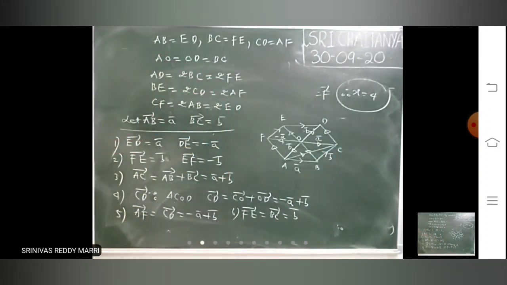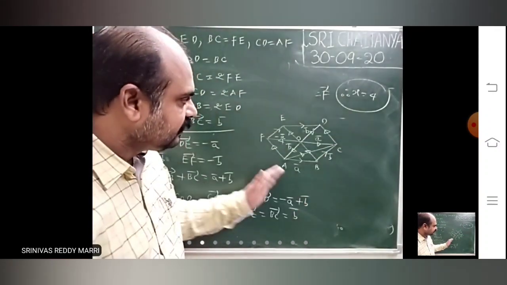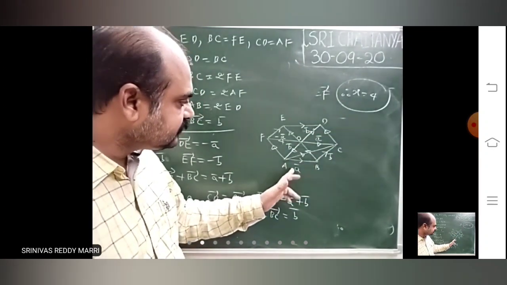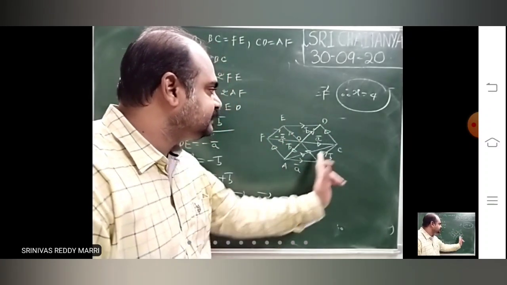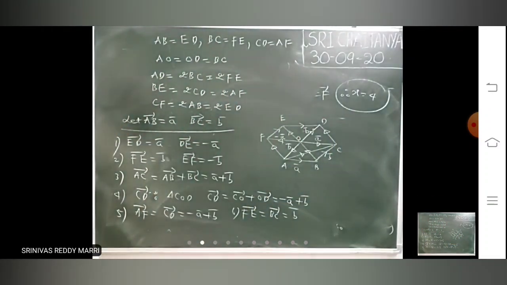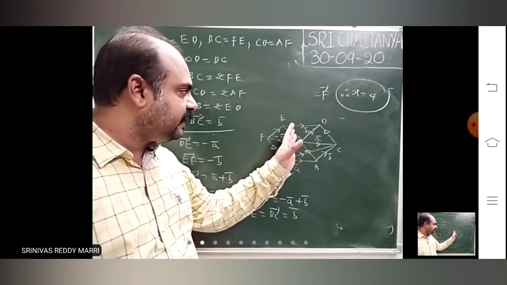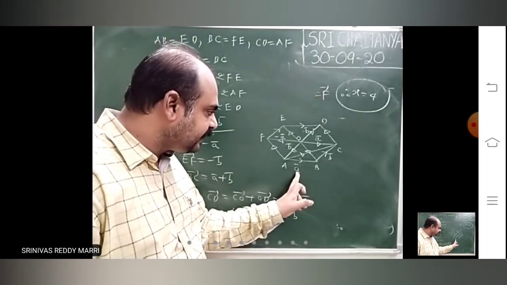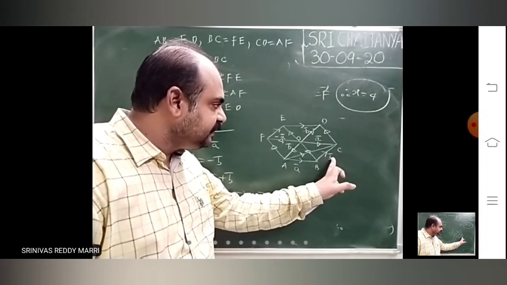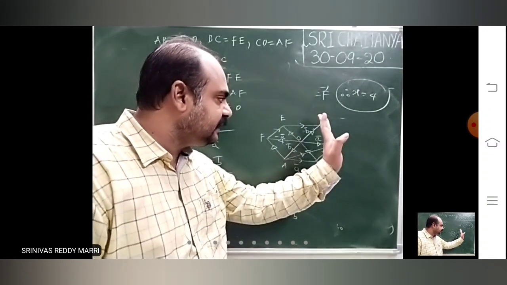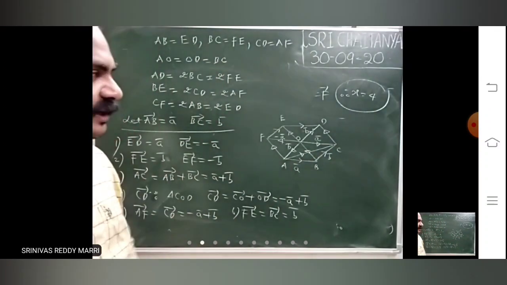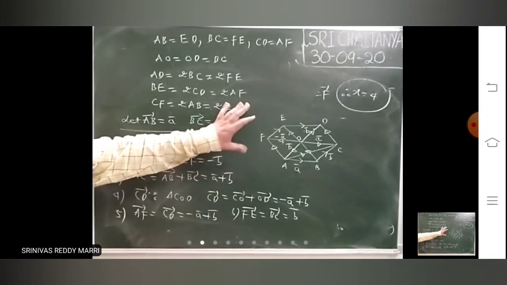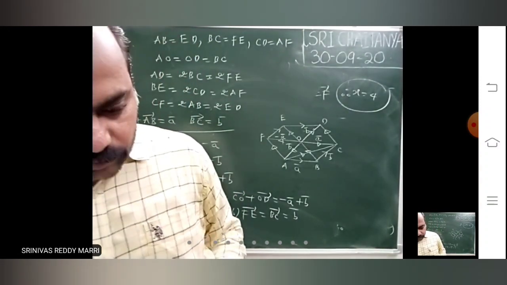That's B bar. Like that, you can calculate everything by taking A bar and B bar. By using this, whatever he is asking, you can calculate those vectors. Regarding the problems, he will ask what is AB bar plus AC bar plus ED bar plus AF bar. First you take AB bar equal to A bar, BC bar equal to B bar, express all the vectors in A bar and B bar, and check out what he is asking in the answers. Express those also in terms of A bar and B bar.